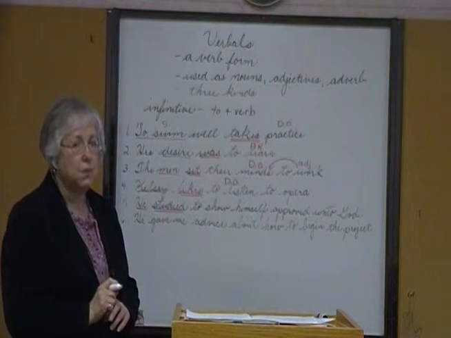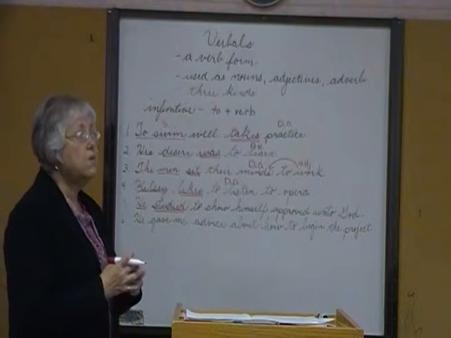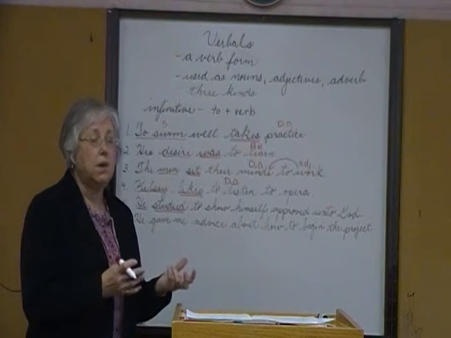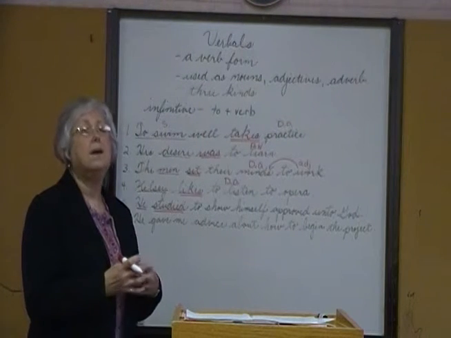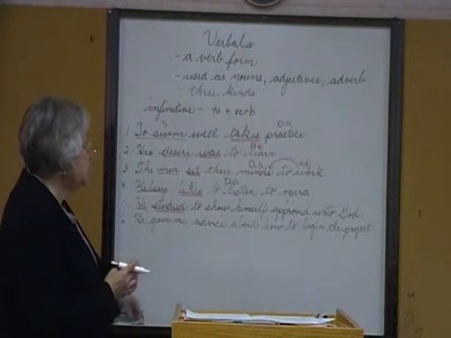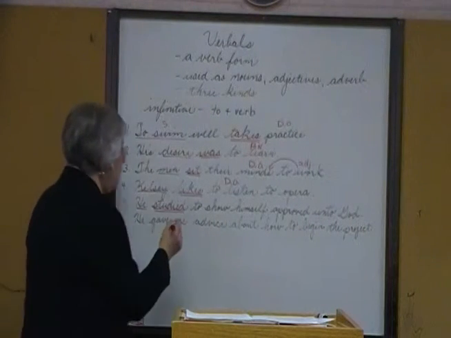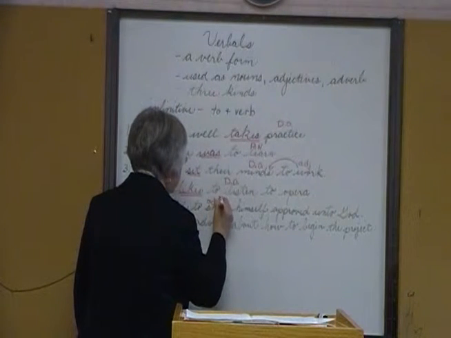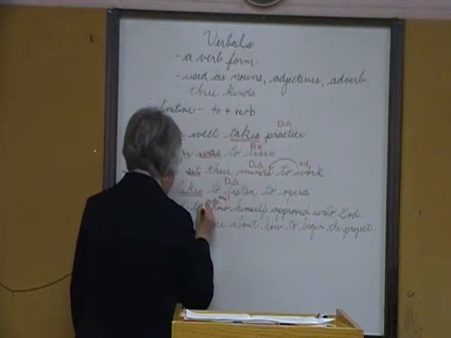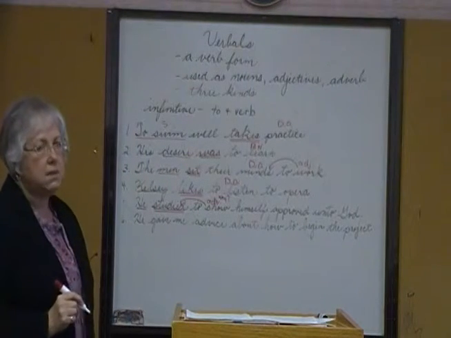To show. There's a reason. It answers the question why. Therefore, what part of speech answers how, when, where, why? The adverb. In this example, it's being used as an adverb. It's answering why about the verb studied.